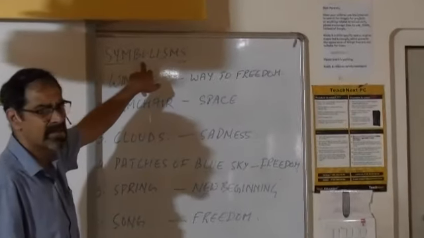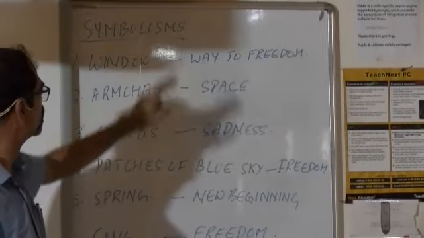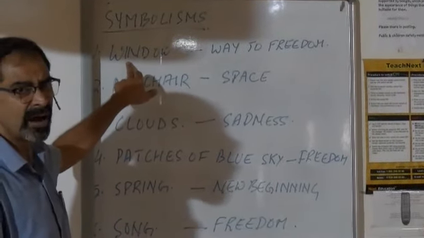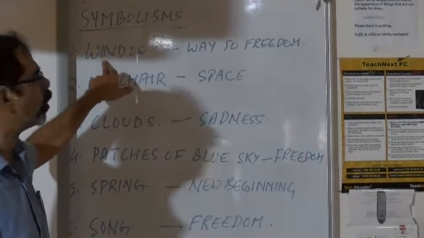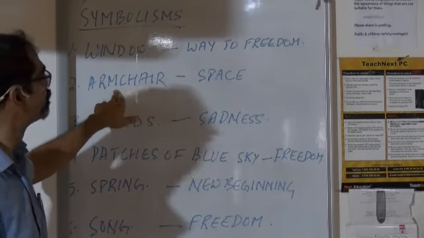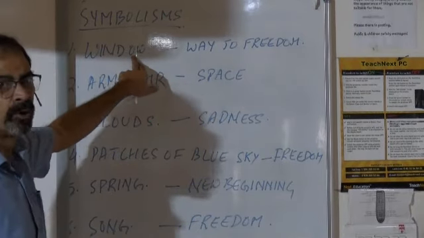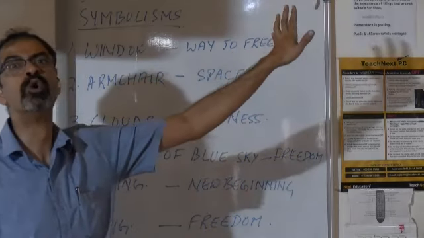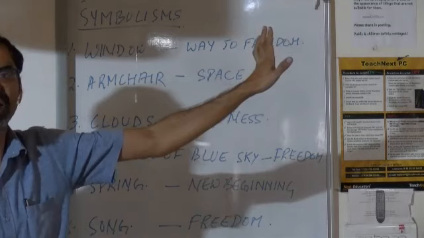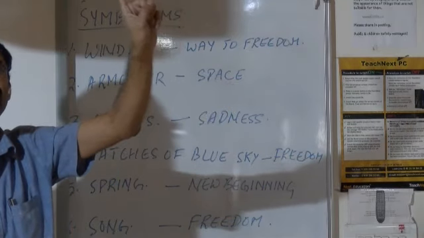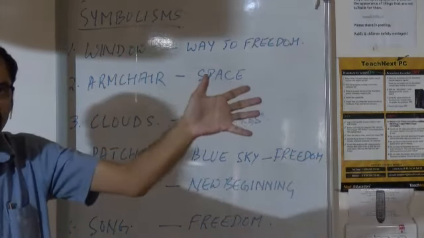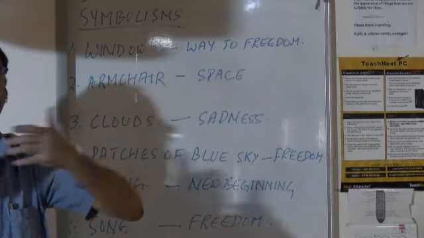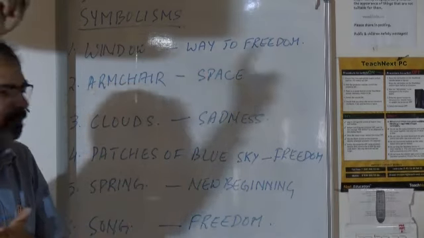This story has plenty of symbolisms. Mrs. Mallard was sitting near the window on an armchair. The window symbolizes the gateway to freedom which she would enjoy now that her husband was dead. The open window symbolizes the path to freedom.